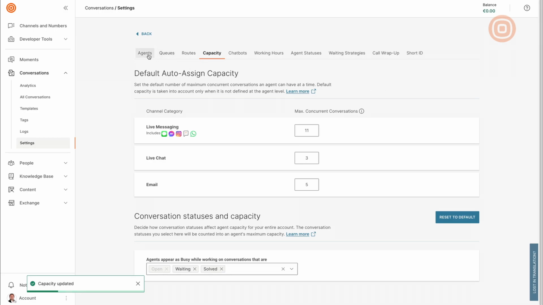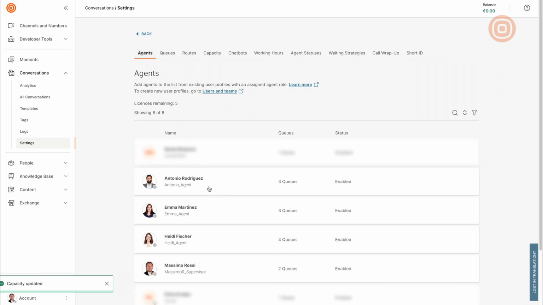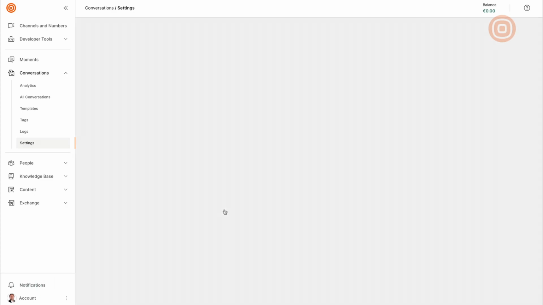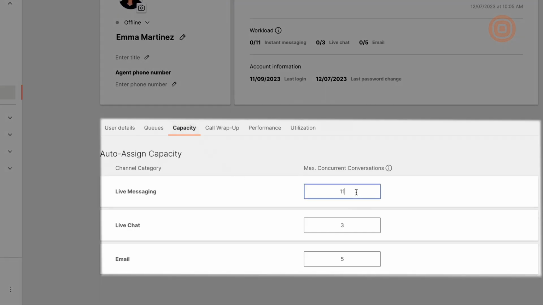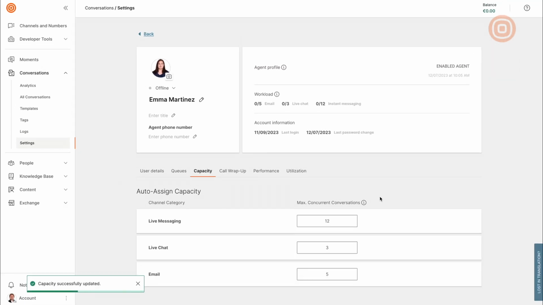Let's choose Agents panel and select Emma. Over here we will navigate to capacity and simply change the capacity for Emma from 11 to 12. Now we have set up the maximum of live messaging to 12 only for Emma, not for the whole contact center and not for the other agents.